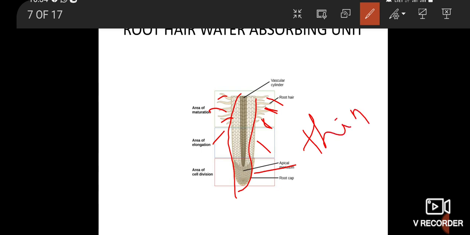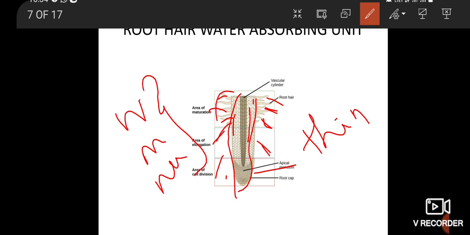This increases the surface area of the cell for absorption. This area absorbs water, minerals and nutrients. These three are absorbed into the root. The root does the work of absorbing water, minerals and nutrients, so the root is very important for minerals.